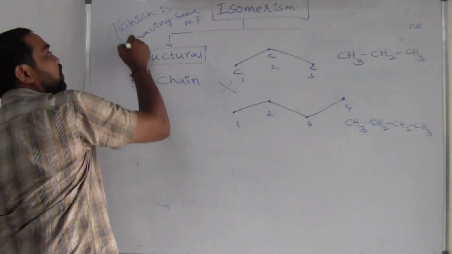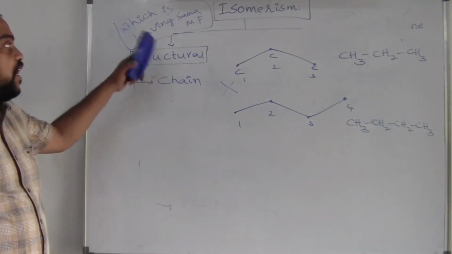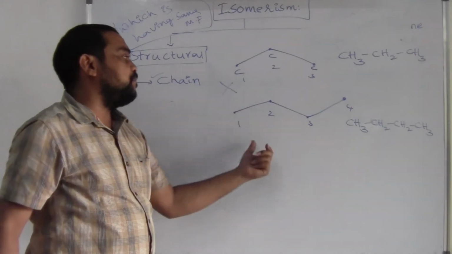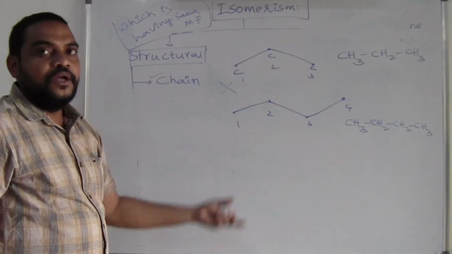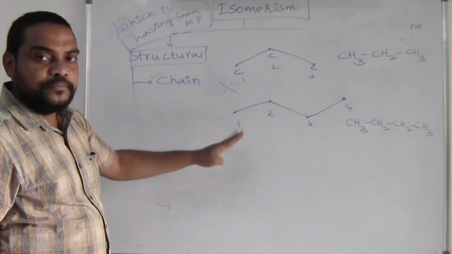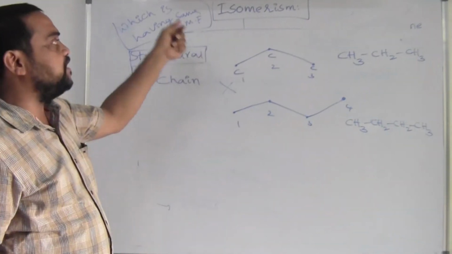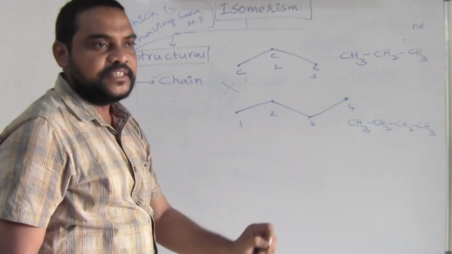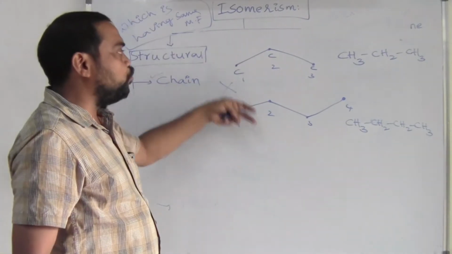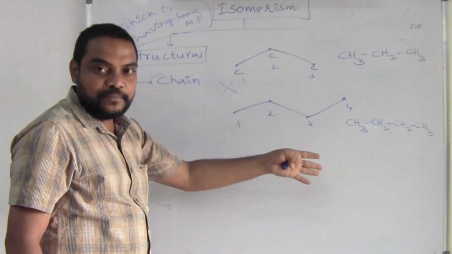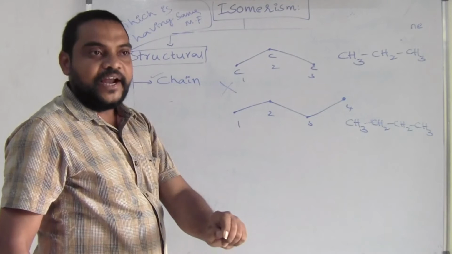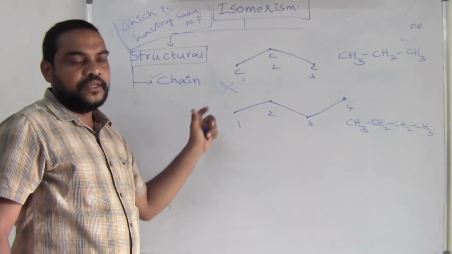Why? Because they do not follow the rule of having the same molecular formula. See, here there are 3 carbons, here there are 4 carbons. That's why these two are not isomers at all. So isomerism is not a definition; simply, it is a comparison between the two structures, whether they have the same formula or not. So we can easily identify in the question which are the isomers.